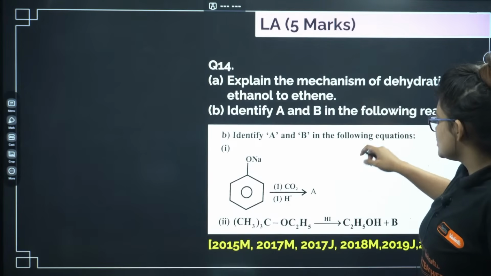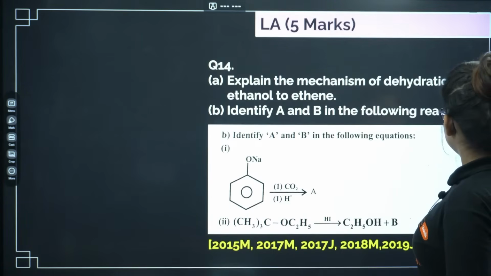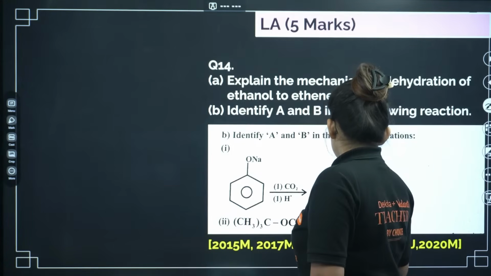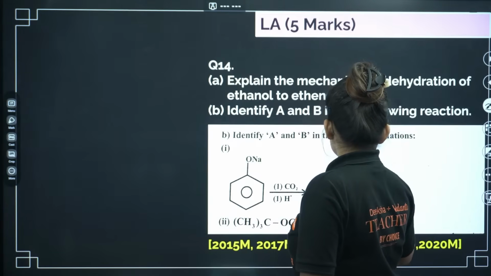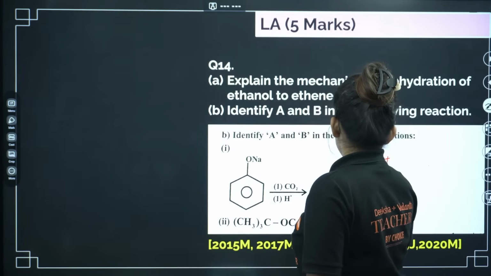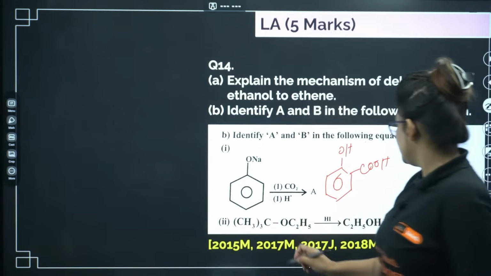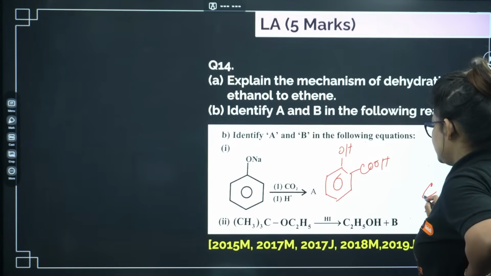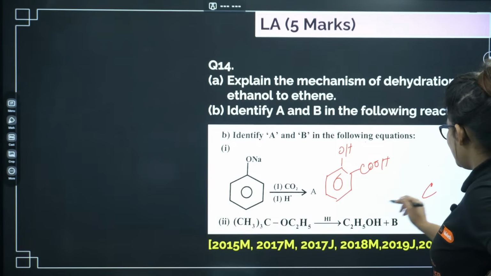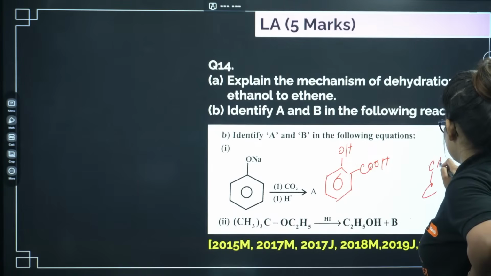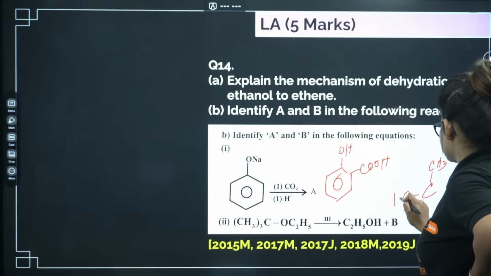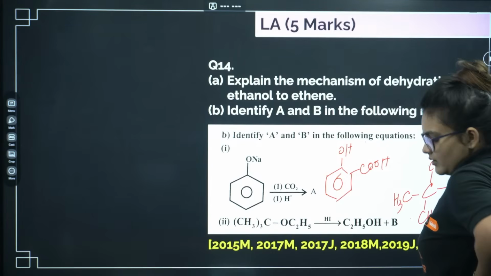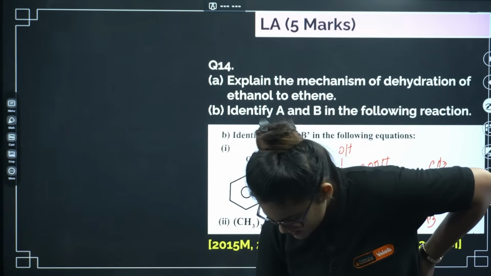Okay, so now here you can see the product. It will give you the alcohol and iodide, tertiary butyl iodide. Okay, I guess this is clear.